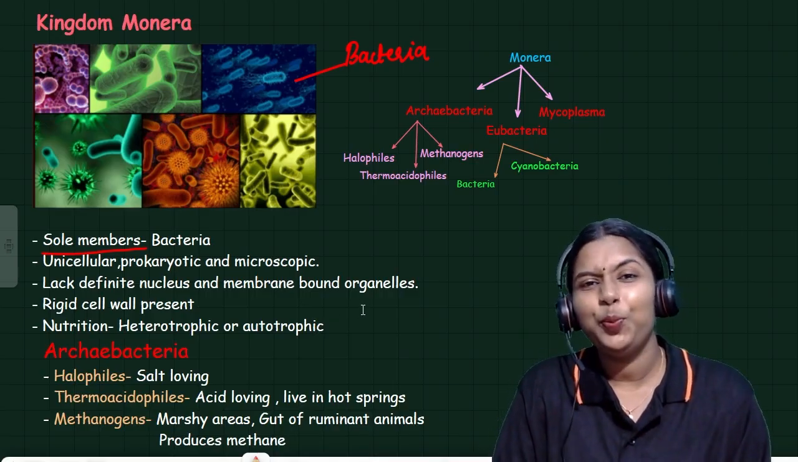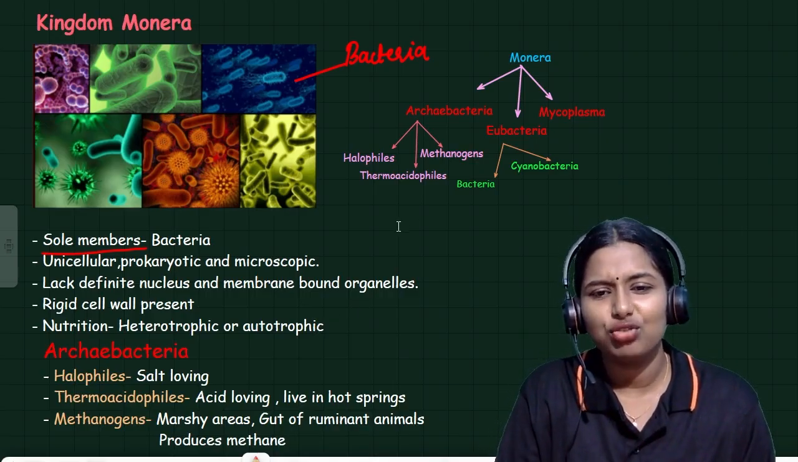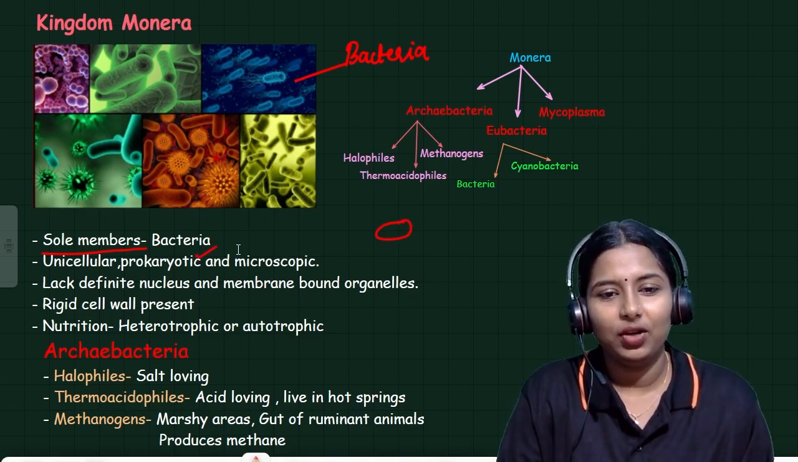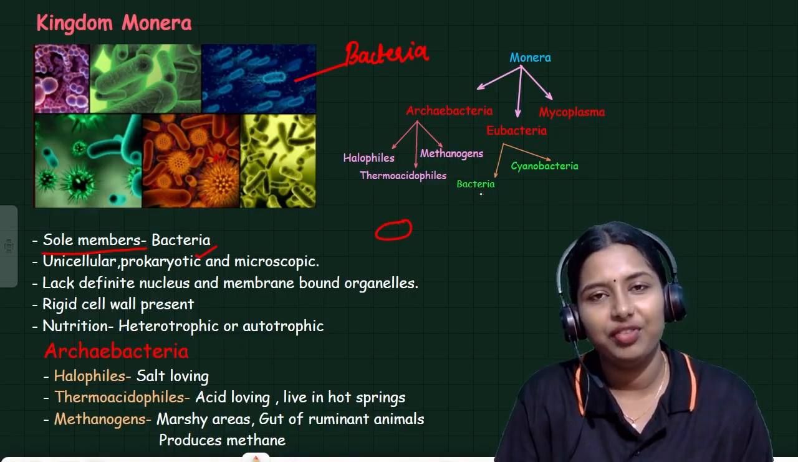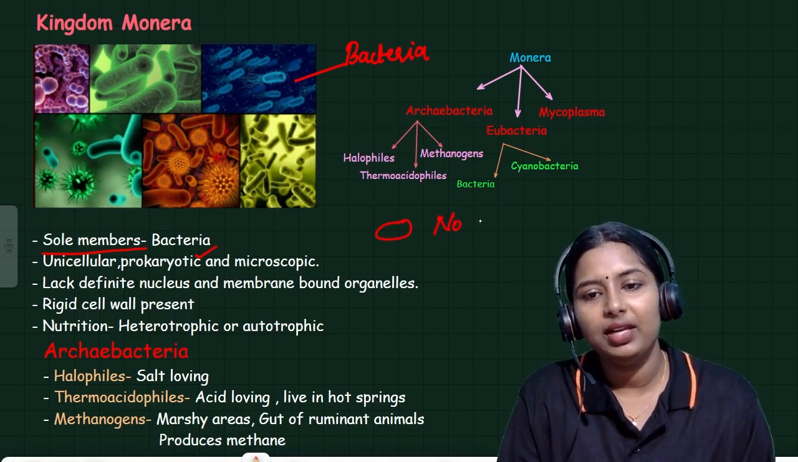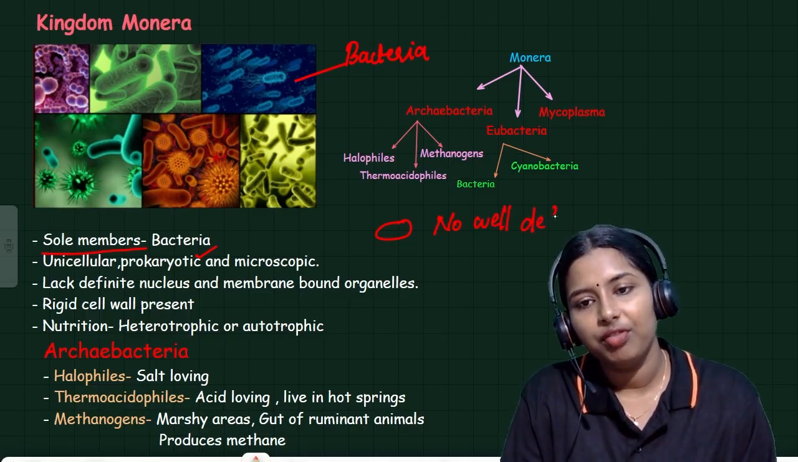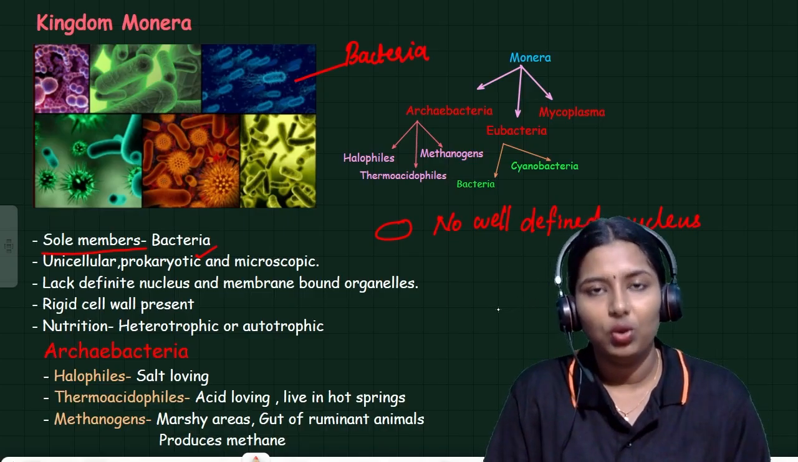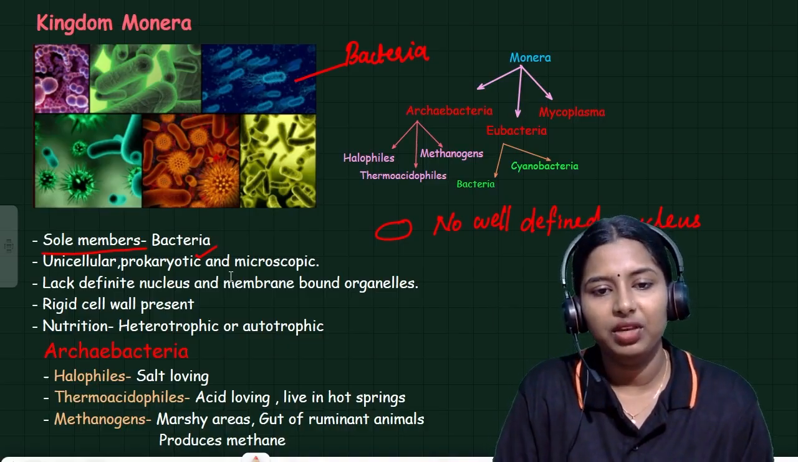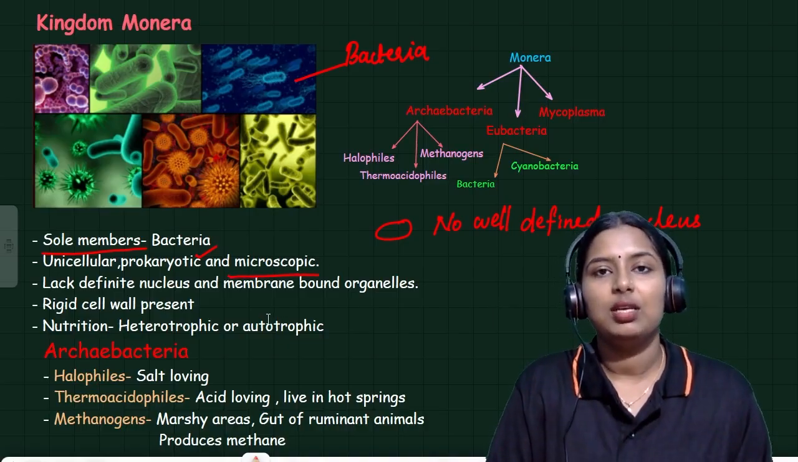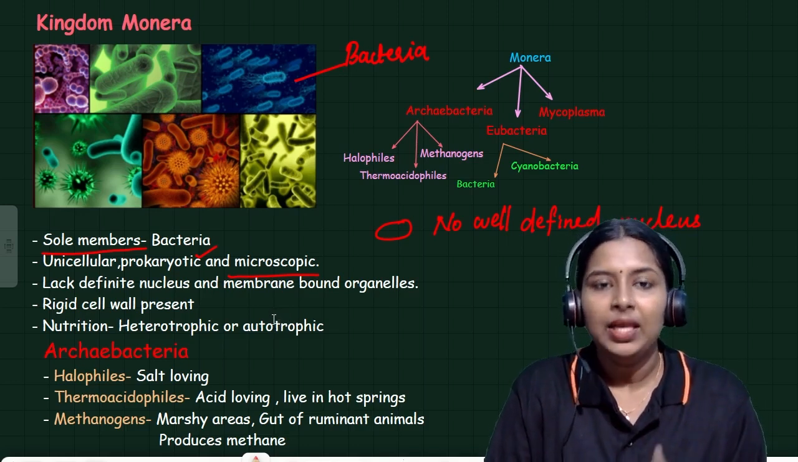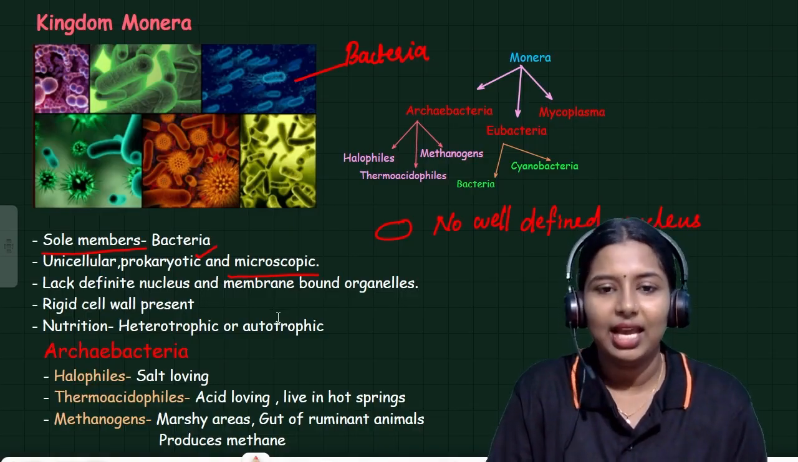And Kingdom Monerans are unicellular. As I already mentioned, bacteria is a single-celled organism. So, it is unicellular. Prokaryotic. Prokaryotic means it doesn't have a well-defined nucleus. No well-defined nucleus. It is a speciality of Monerans. So, Monerans are known as prokaryotic and microscopic. We need to use a microscope for viewing Monerans. So you should remember, Monera, mainly bacteria, is the sole member. It is unicellular, prokaryotic and microscopic.